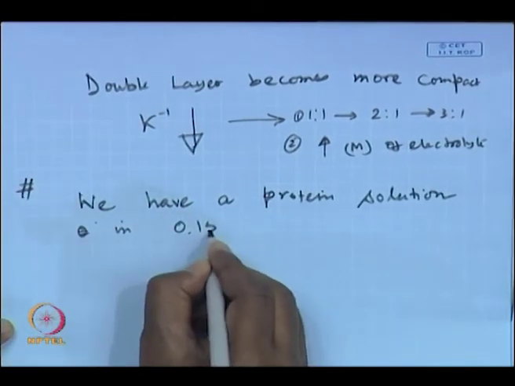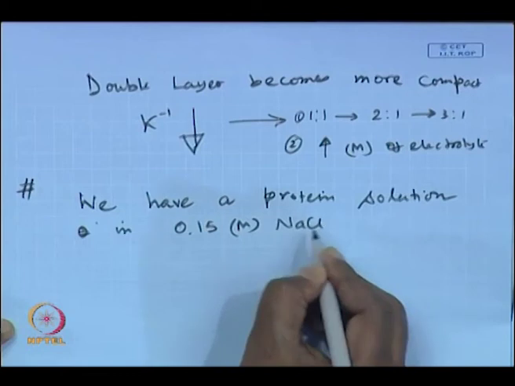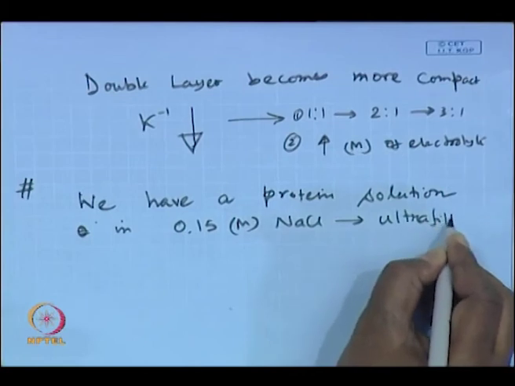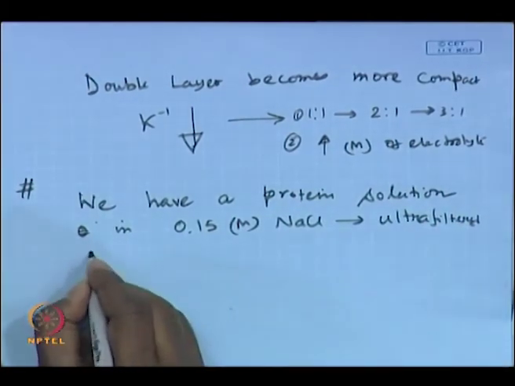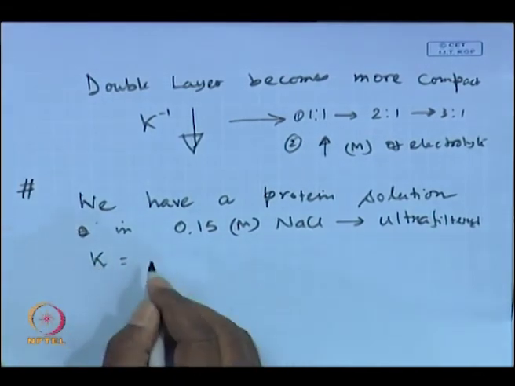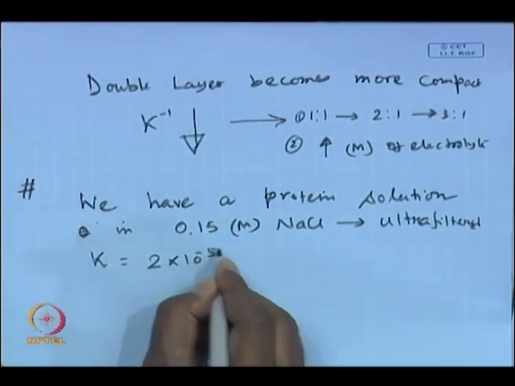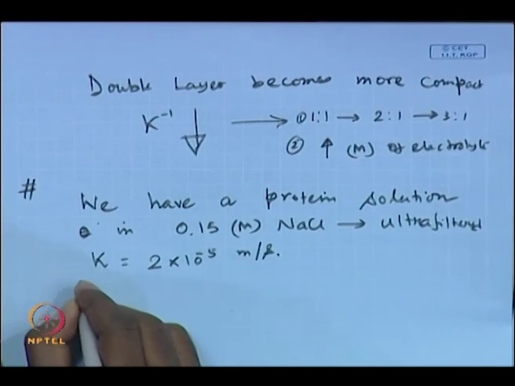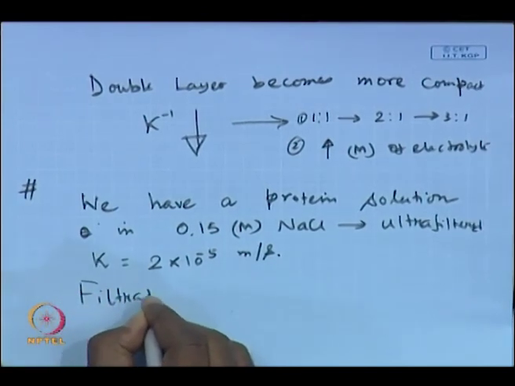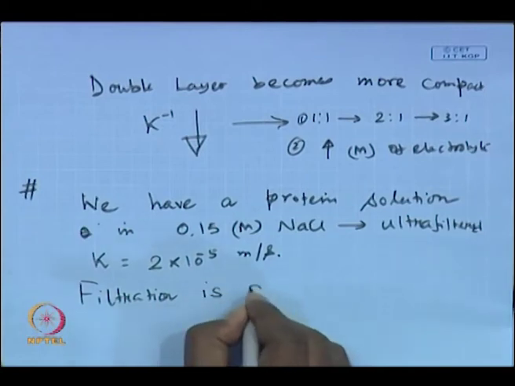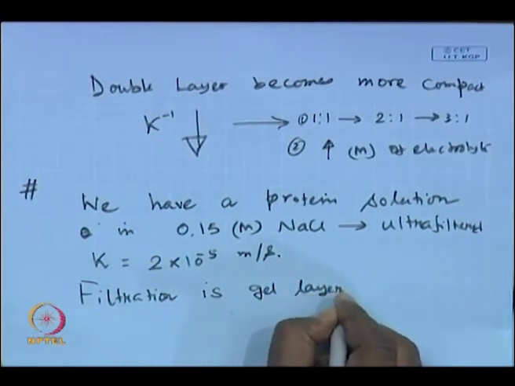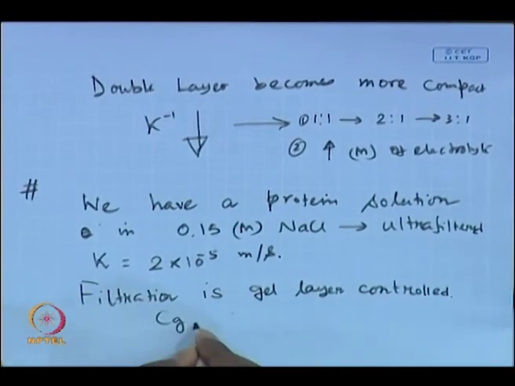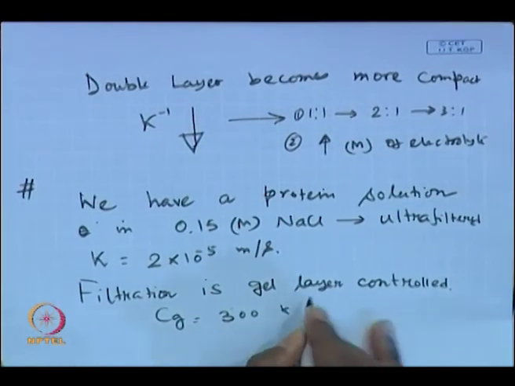in 0.15 molar NaCl, that is basically a preservative, and it has to be ultrafiltered, with the cross flow velocity etc. such that the mass transfer coefficient becomes 2 into 10 to the power minus 5 meter per second. The filtration is gel layer controlled, and the gel concentration is given as 300 kg per meter cube.